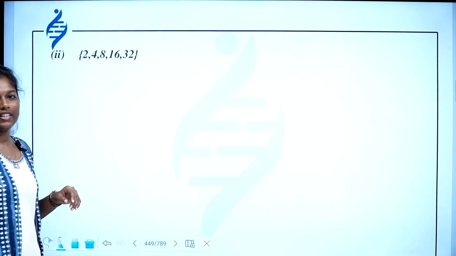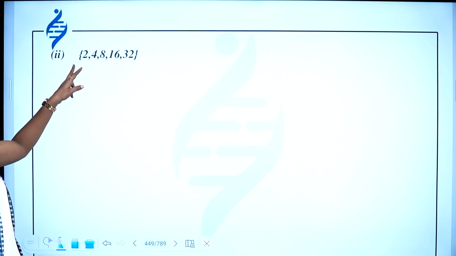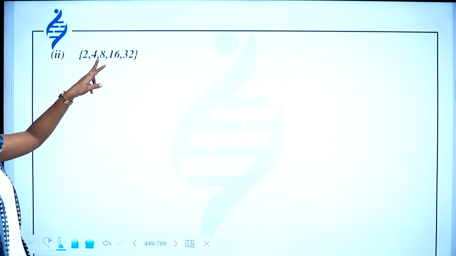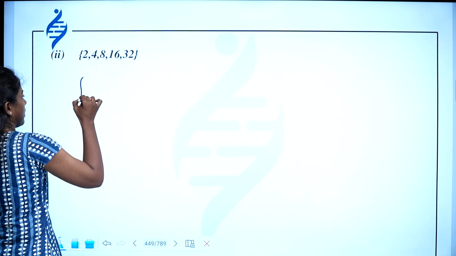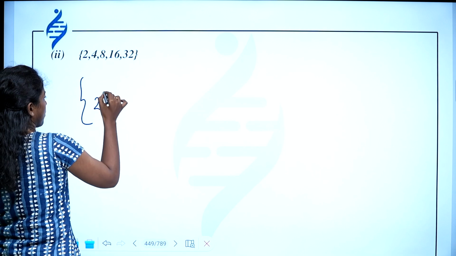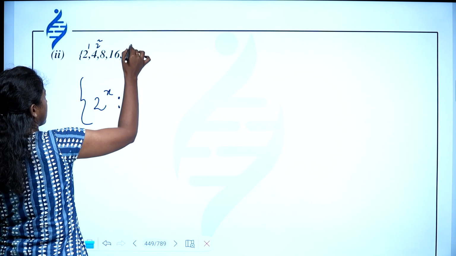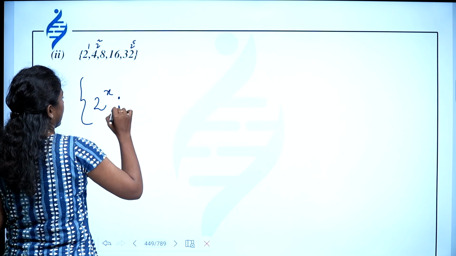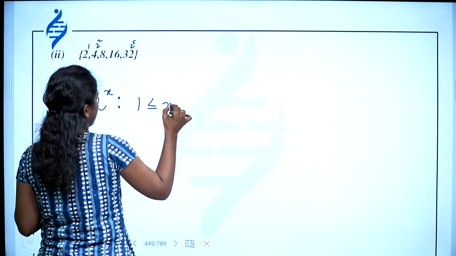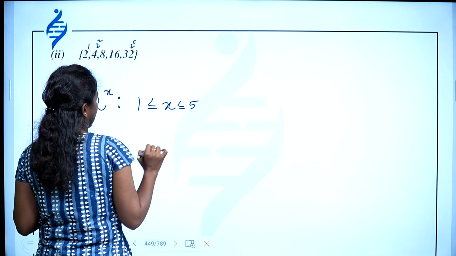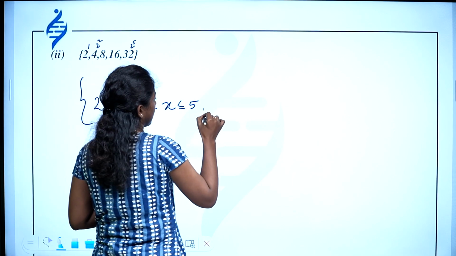Yeah. These are powers of 2, right? 2 raised to 1, 2 square, 2 cube, 2 raised to 4, etc. up to 2 raised to 5. So you can write 2 raised to x such that 1 less than or equal to x less than or equal to 5 and x belongs to N, right?